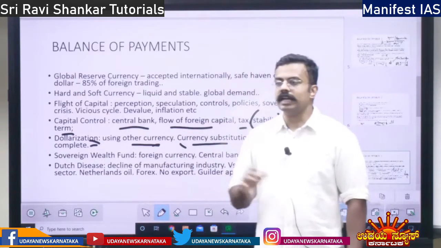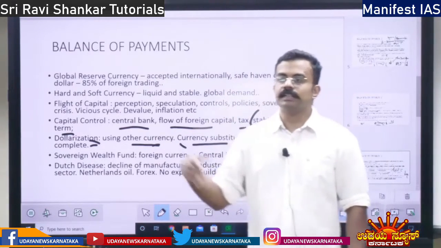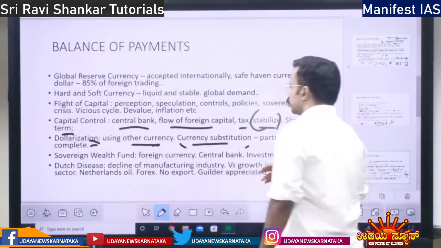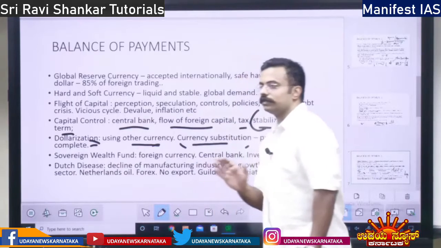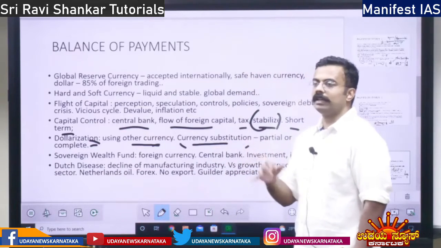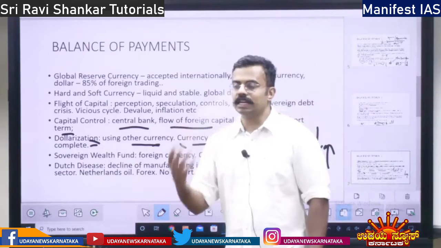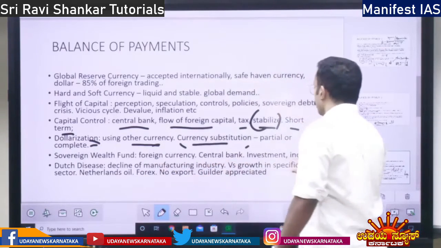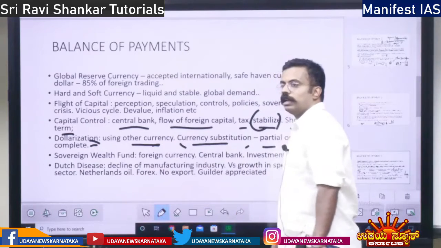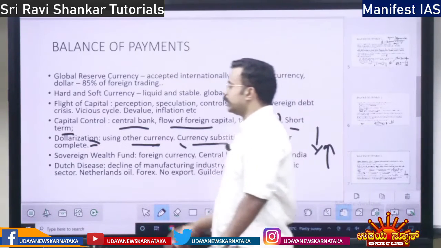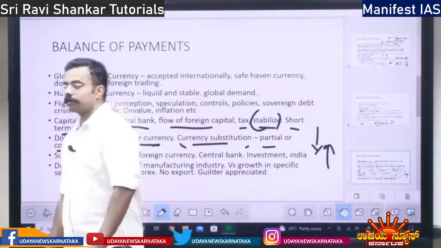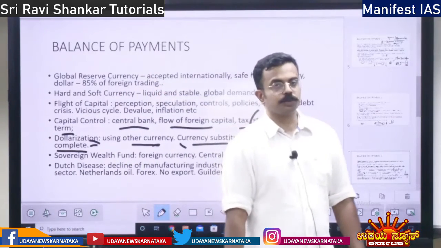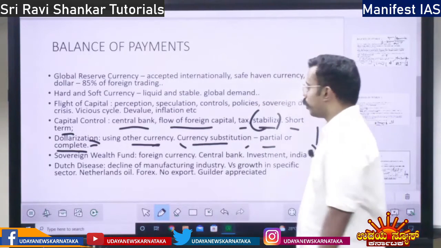Currency substitution means instead of local currency, some other currency, foreign currency, will be used. If it is substituted only half, not fully, let's say 50% of the currency in local currency and 50% in foreign currency, it is called partial substitution. If all the local currency is substituted completely, then it is complete substitution, complete substitution of local currency by foreign currency.